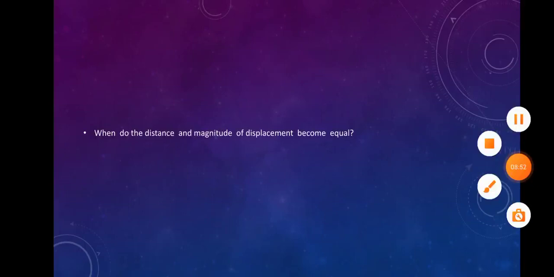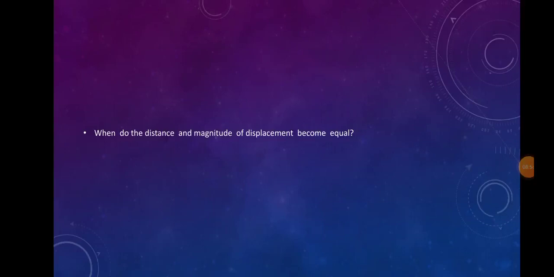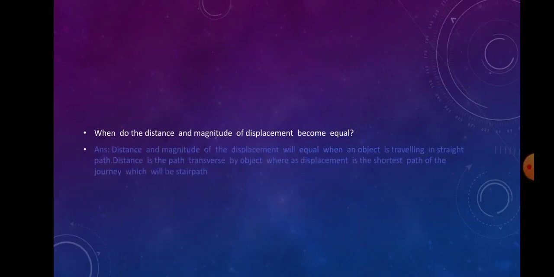Then go to the next question. When do the distance and magnitude of displacement become equal? Distance and magnitude of the displacement will be equal when an object travels in a straight path. Distance is the path traversed by the object, whereas displacement is the shortest path of the journey, which will be a straight path. Okay students.